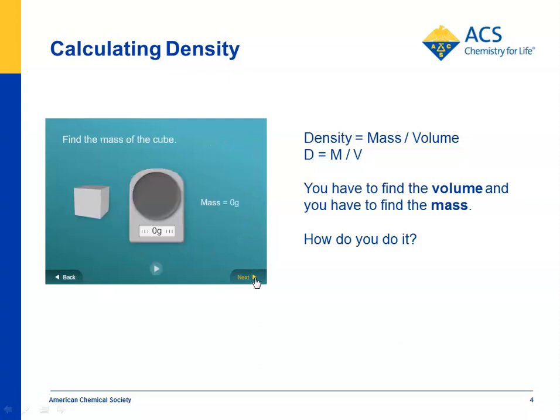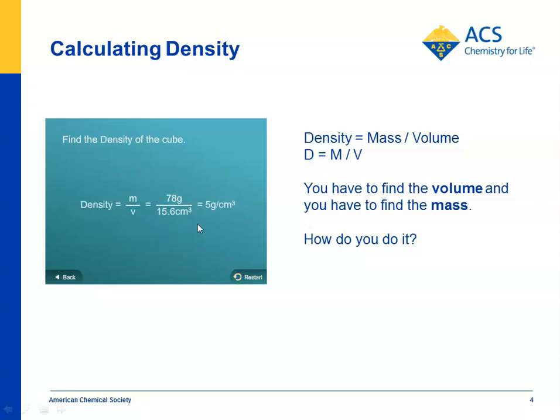What do you need to know next? You need to know the mass. So you can take the cube that we're using as a sample here and take its mass, and it's 78 grams. And then you need to do the math. The density equals mass divided by the volume. So it's 78 grams divided by 15.6 cubic centimeters. The density of this sample cube is 5 grams per cubic centimeter. Now this unit, grams per cubic centimeter, is going to take some time to explain to students, but that's the idea of density, a mass per unit volume, grams per cubic centimeter.